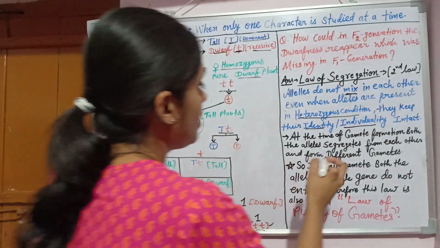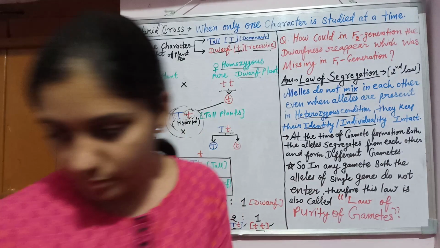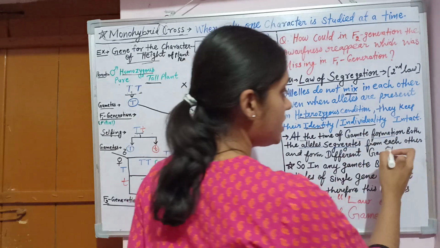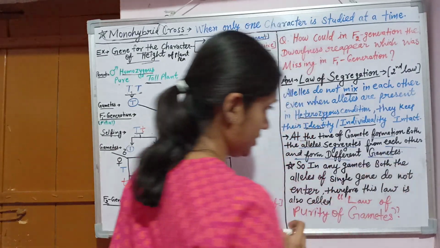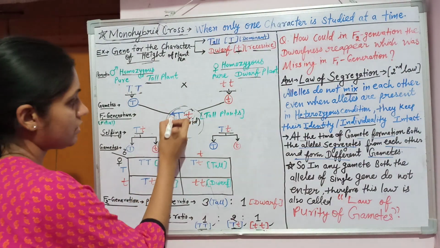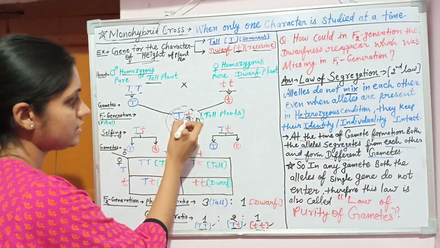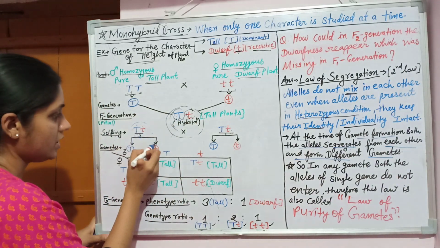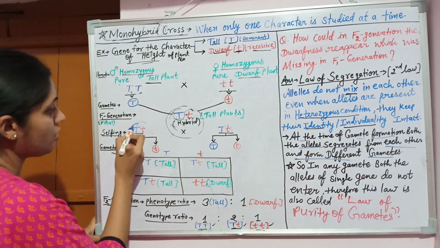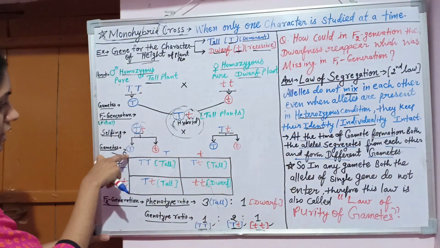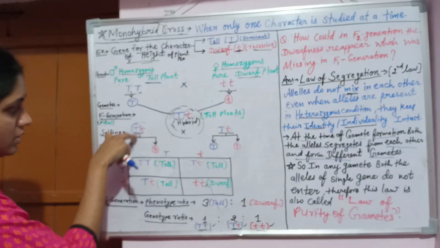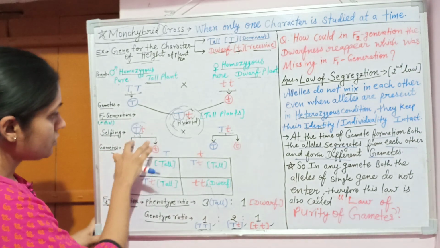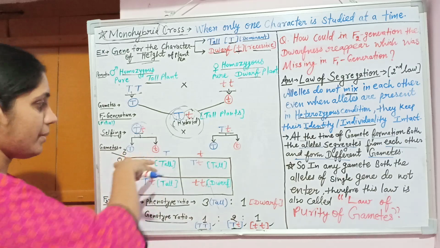So at the time of gamete formation, both the alleles segregate or separate from each other and form different gametes. This tallness allele and this dwarfness allele separate from each other and form new gametes. This means the tallness allele forms a gamete which has only the tallness allele. The recessive allele cannot come into this gamete. So both alleles form different gametes, and they separate from each other.